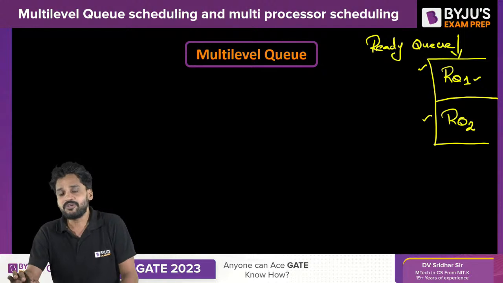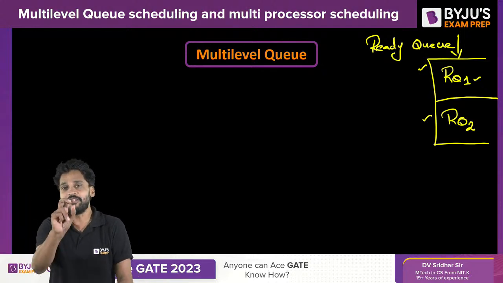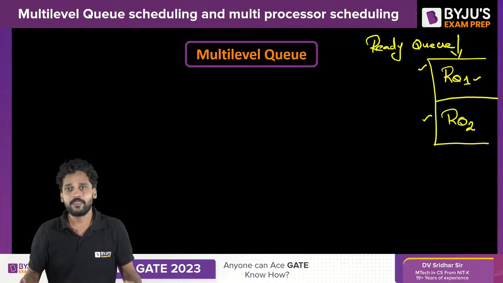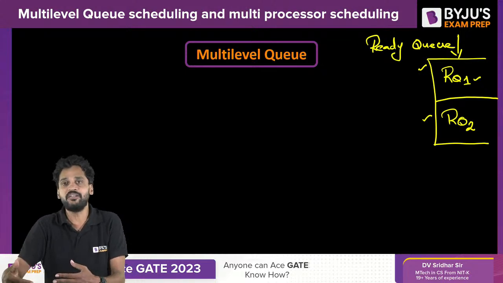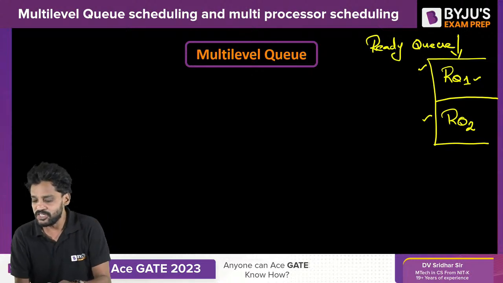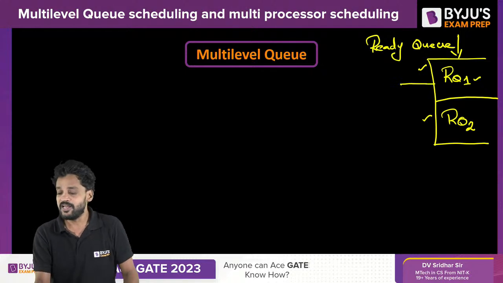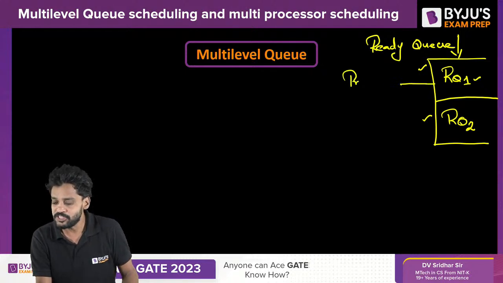Here, the processes can be scheduled by their queue itself. Every queue will have a priority. Right after a priority is assigned, the processes within the queue will get executed. Obviously, ready queue 1, which has foreground processes, will have priority 1, right? This has the highest priority.